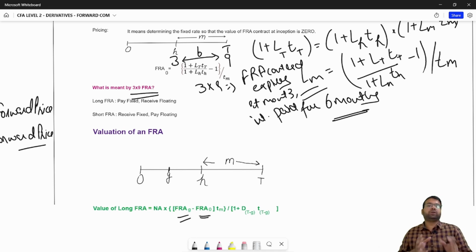So the difference between these two rates will determine whether you are benefiting from that FRA contract or not.